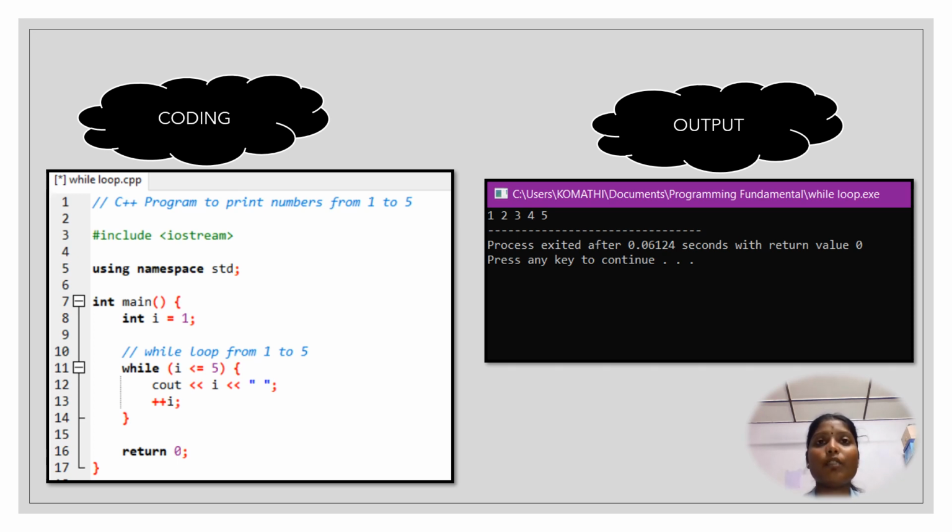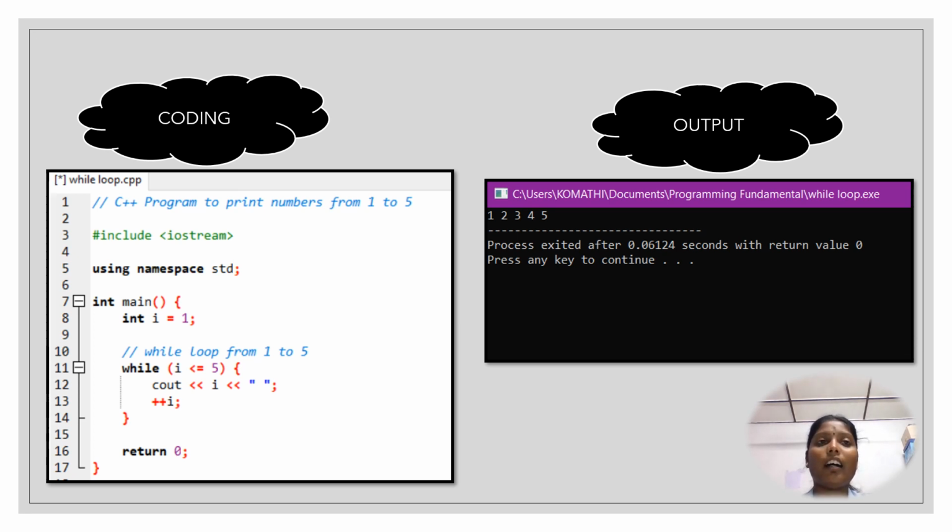First, if i = 1, the statement will be true because i is less than or equal to 5. So 1 will be printed and i is increased to 2. The same thing for the next step: i = 2, the statement will be true, 2 is printed and i is increased to 3, and it goes on to the numbers 3, 4 and also 5.